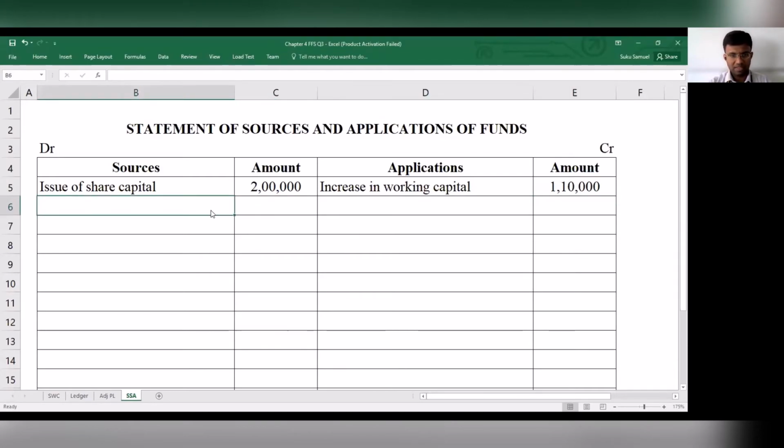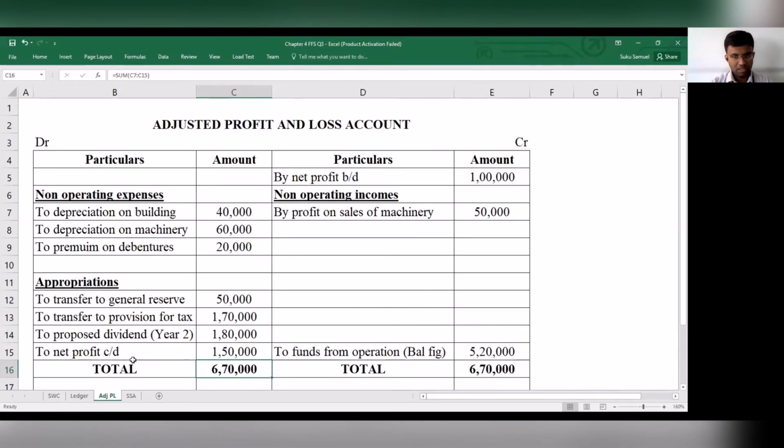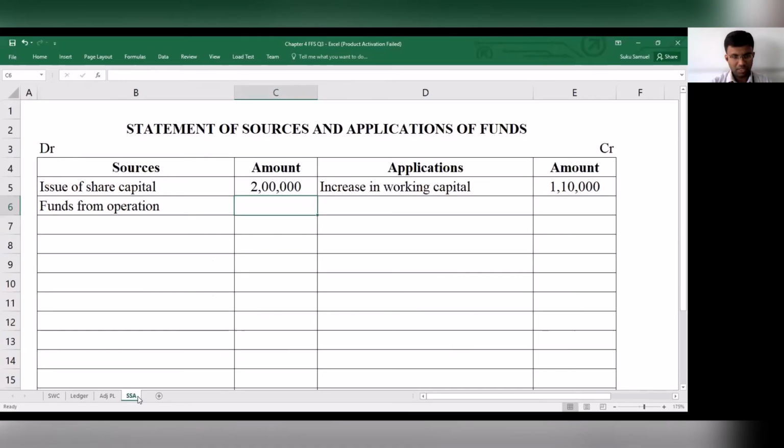Next, what we have is funds from operation. Funds from operation, how much is that? Funds from operation works out to be 5,20,000.